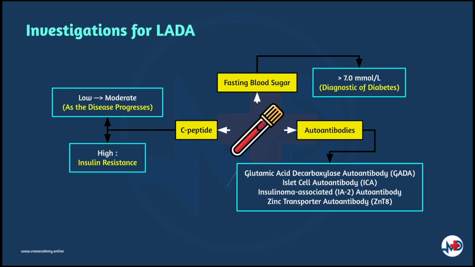Typically, there are no clear guidelines for the diagnosis of LADA, but the criteria that are often used would be that the disease developed in adulthood, in which patients would not require insulin treatment for the first 6 months after diagnosis and would have the presence of autoantibodies in the blood. Therefore, glutamic acid decarboxylase autoantibody, which is GAD antibody, islet cell autoantibody ICA, insulinoma-associated autoantibody, and zinc transporter autoantibody testing should be performed in order to correctly diagnose LADA. Those with LADA usually have low, although sometimes moderate, levels of C-peptides as the disease progresses.